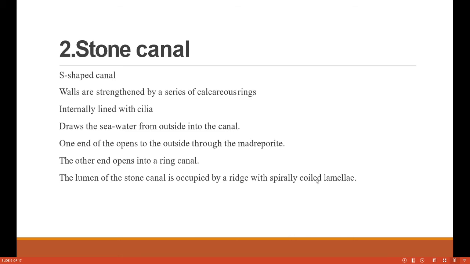Then the stone canal. The stone canal is S-shaped. The walls are strengthened by a series of calcareous rings or calcareous ossicles. They are internally lined with cilia-like structures. They draw the sea water from outside into the canal. One end of the stone canal opens into the madreporite and the other end opens into the ring canal. And the lumen of the stone canal is ridged with spirally coiled lamellae. And these lamellae help in storing water and filtering the water inside the body.